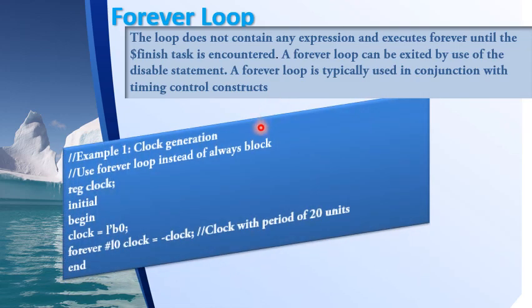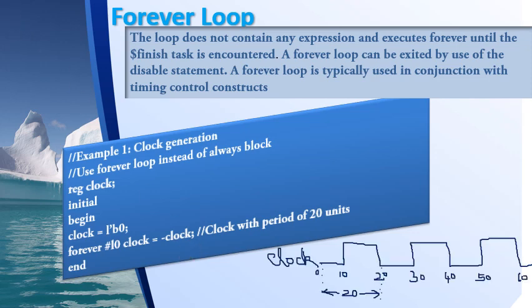The best example for the forever loop is clock generation. In the case of sequential circuits, we need a continuous train of clock pulses. So depending on the clock period that we require to generate, you have to write the forever loop accordingly. Here I have reg clock. Inside the initial block, first I initialize clock to 0. After that I put the forever loop and associate it with the time, #10 clock equal to not of clock.